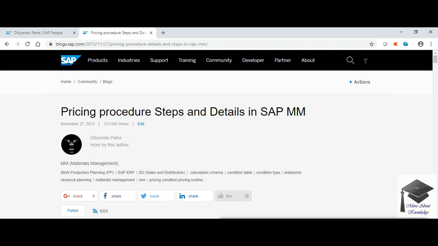In MM, pricing procedure is fetched with regards to the schema group of vendor and schema group of purchase organization, and for SD module it is the customer pricing procedure of customer master and sales pricing procedure for sales document. So only the fetching logic is different. Rest of all structures and condition records and all setup from condition table to pricing procedure is the same. You need to keep in mind that these transactions are different: M is starting for MM and V is starting for sales.